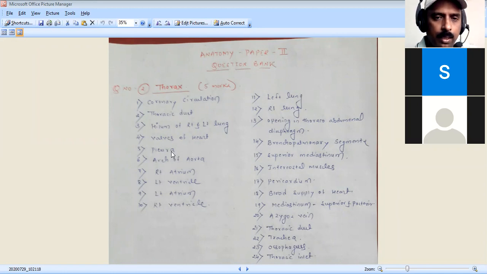That is, we tap the abnormally collected fluid from the pleural cavity. Nowadays, we tap excessive collections of fluid in the pleural region with ultrasonography aided pleural tapping. That is very easy.